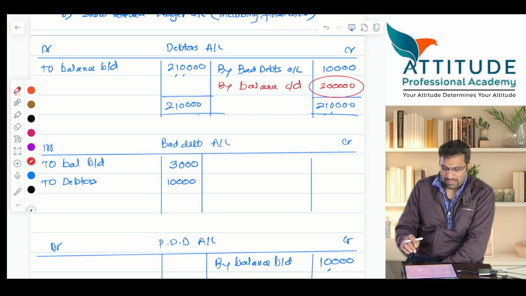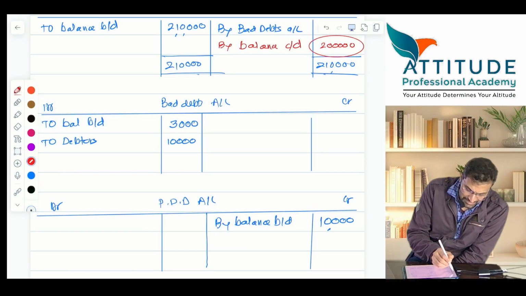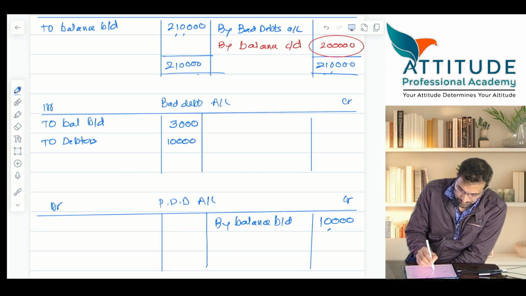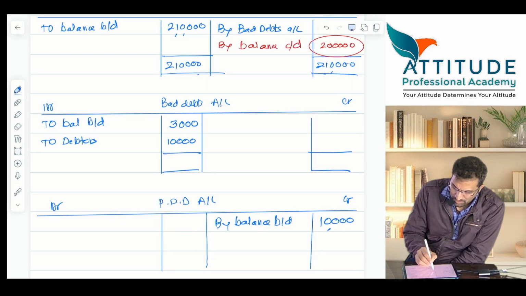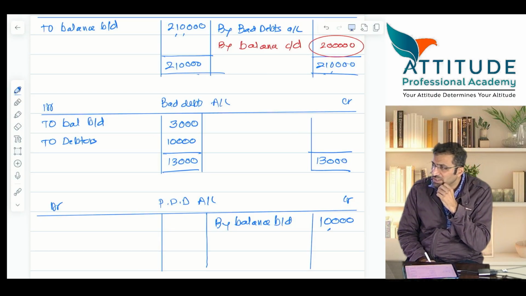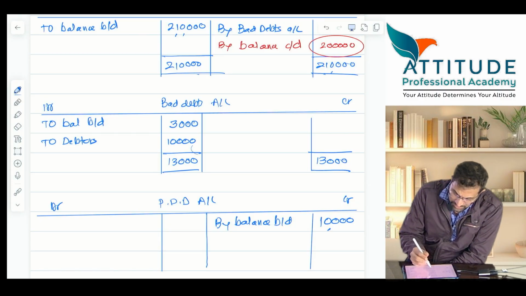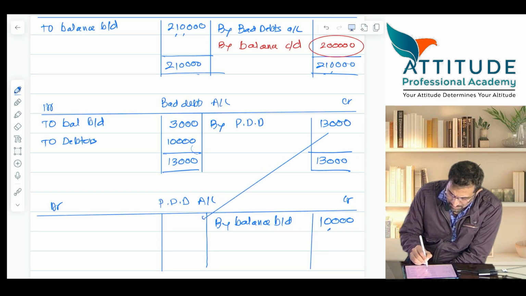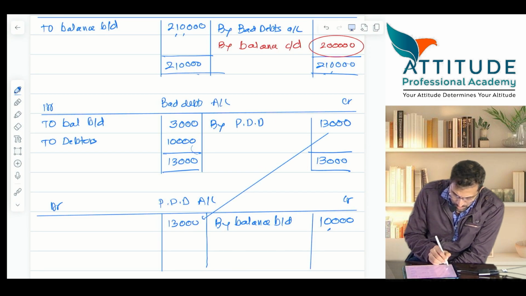Is that clear? Okay. Now, tell me bad debts. How much are the bad debts? Bad debts is a nominal account. What is the total? 13,000. Now this 13,000 should be transferred to what account? PDD account. Is that clear? So here it will come by PDD 13,000, to bad debts.